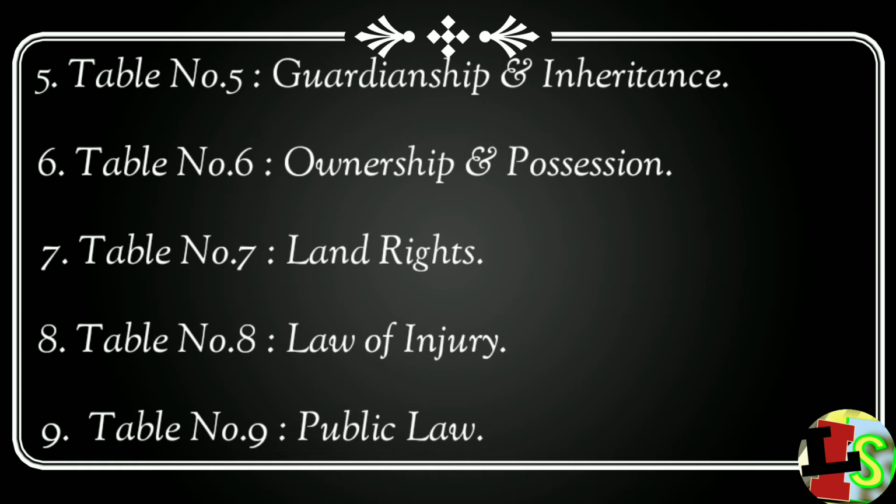Table number 6, Ownership and Possession. When a party makes a conveyance, what he has uttered shall hold good. If a woman lives with a man throughout the year without an interruption of 3 nights, she will be treated as a legal wife. Table number 7, Land Rights. The table deals with land, boundary, and road related matters.